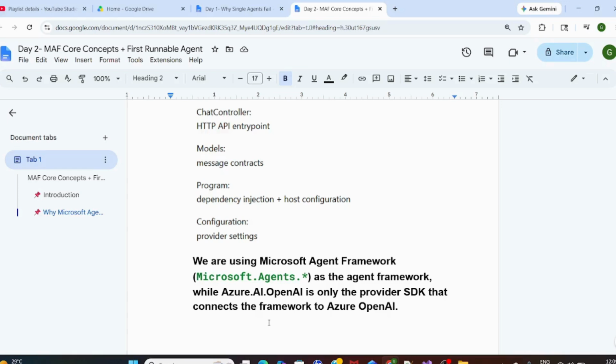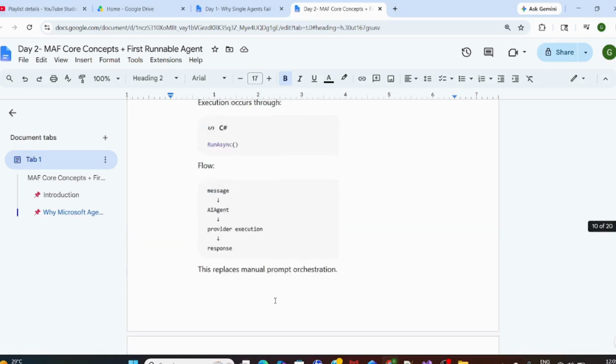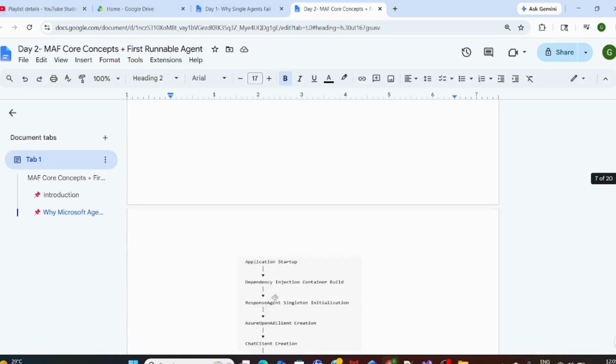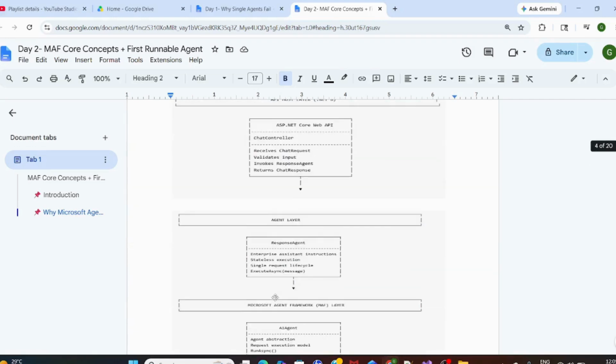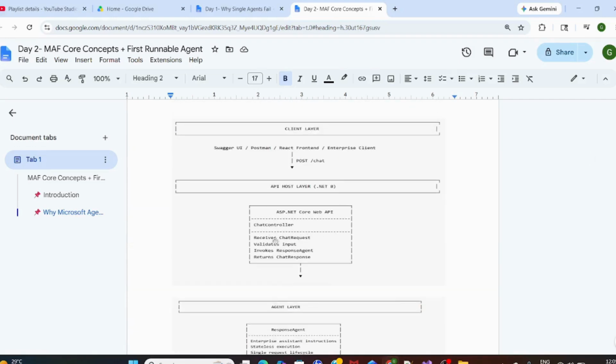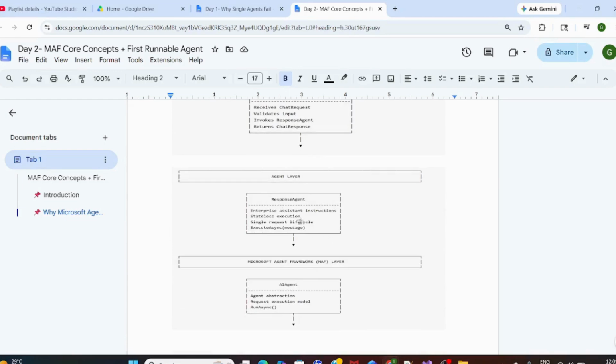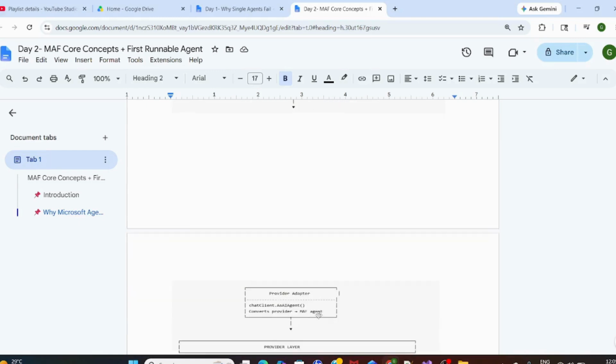But in order to build up that MAF, that AI agents and everything that we discussed earlier in the call, let me show you. So once the request comes, then the response agent, this is the response agent. It needs Microsoft Agents. Once everything is prepared, then only it will talk to the provider using that Microsoft.AI.Agent.